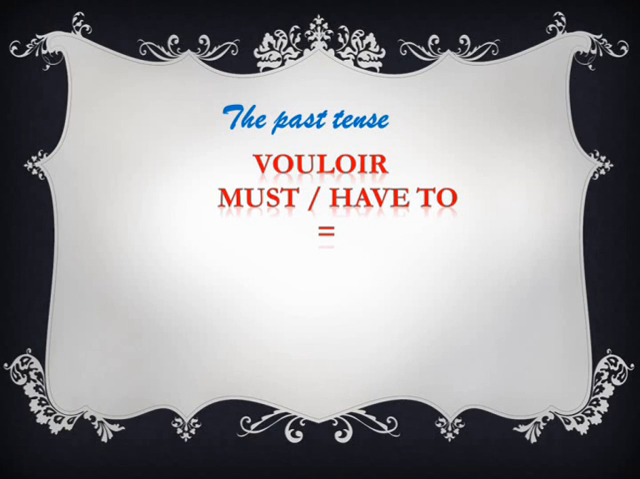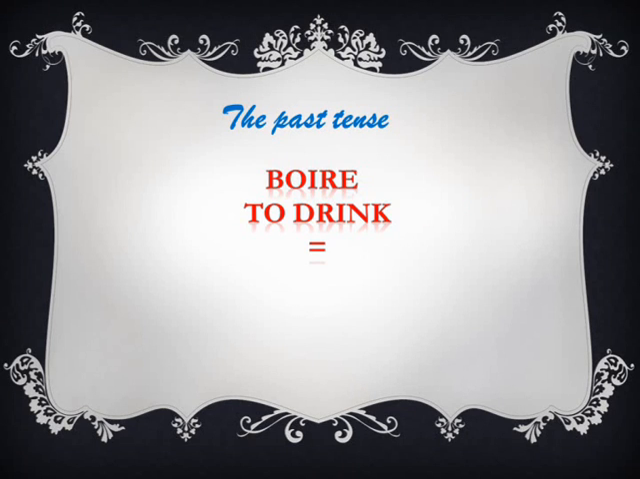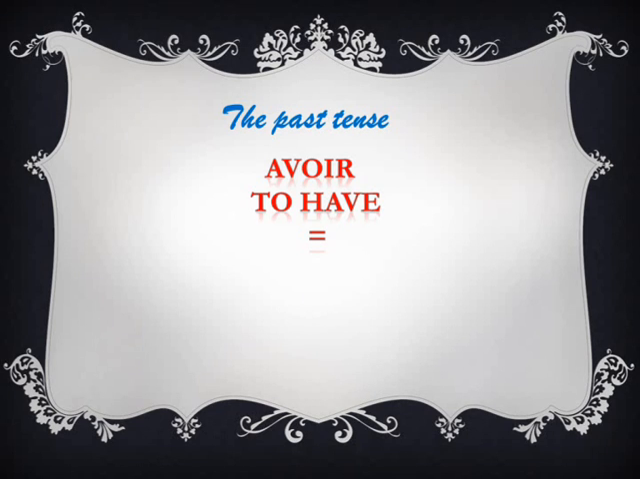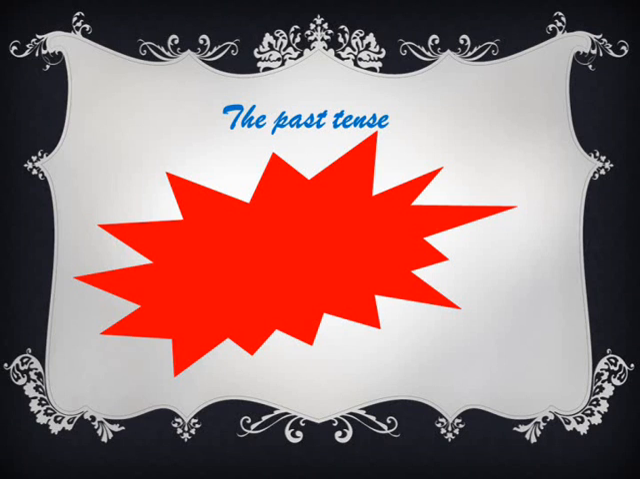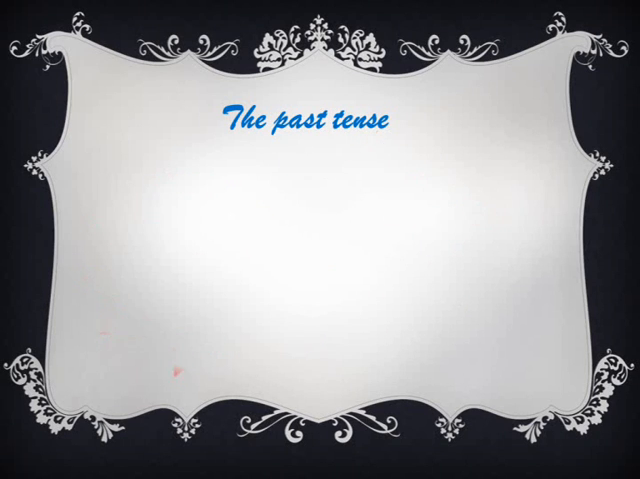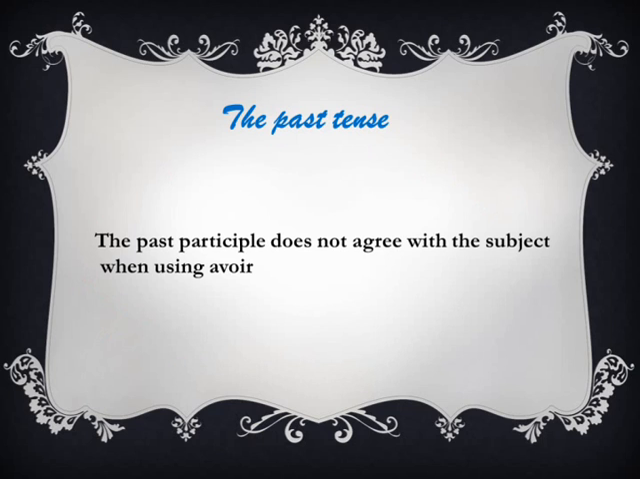Vouloir, to want, voulu. Boire, to drink, bu. Avoir, to have, eu. Bit of a difficult pronunciation here. I say it again, eu. Être, to be, été. But be very careful. The past participle does not agree with the subject when using avoir. You will not add an extra E or an extra S.